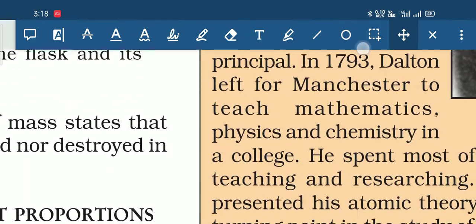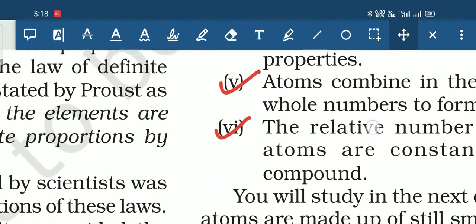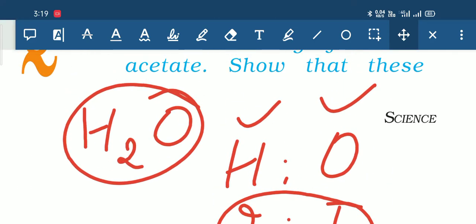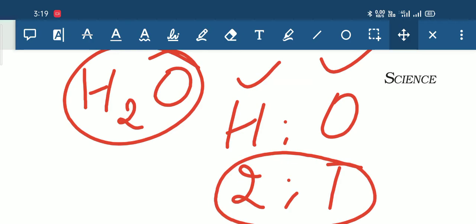Next postulate, the fifth one. Atoms combine in the ratio of small whole numbers to form compounds. Let's take an example. We know that in water, hydrogen and oxygen are combining in the ratio 2:1 to form water.